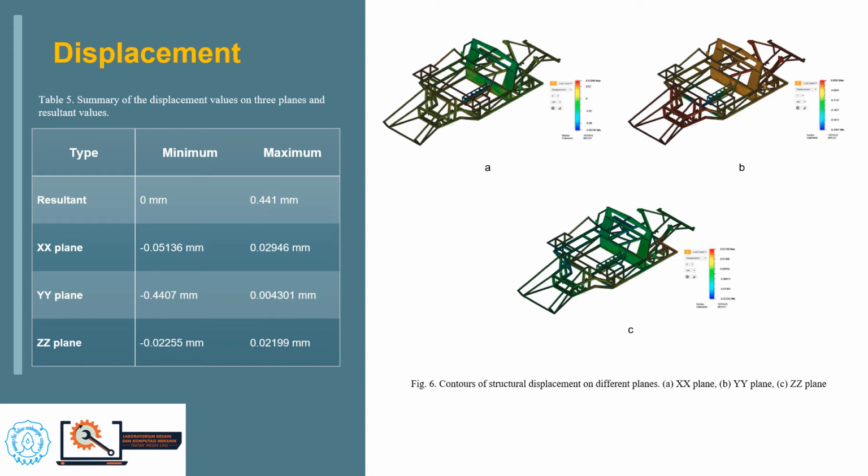The displacement is required in many of the rack designs. These results may be used in the design process of solid mechanics. The displacement of the chassis and the location of maximum displacement of the GT40 chassis is shown in the table on the left side and the figure on the right side.